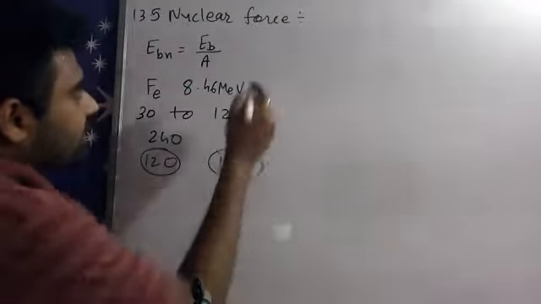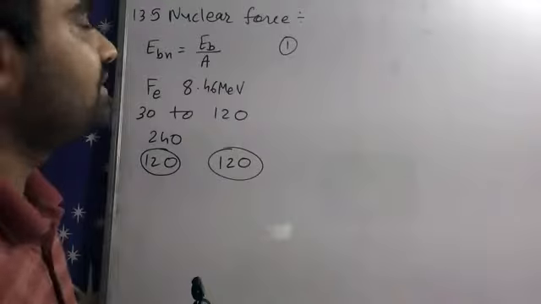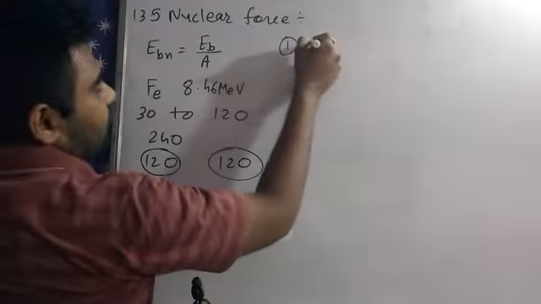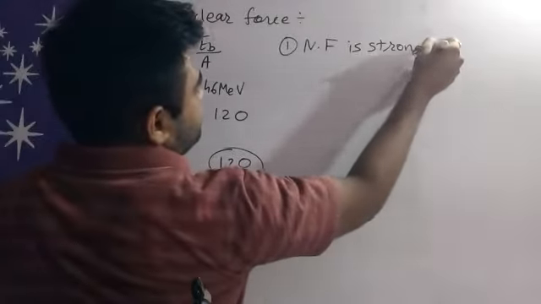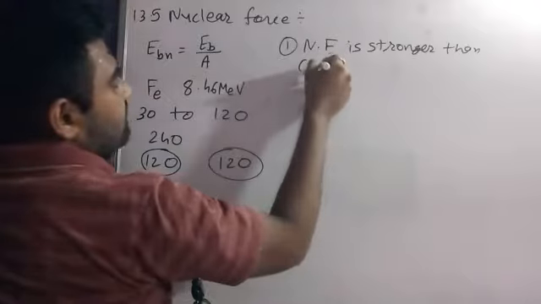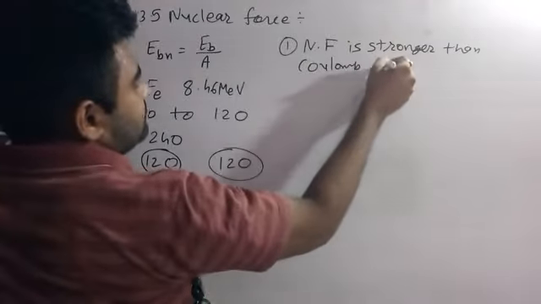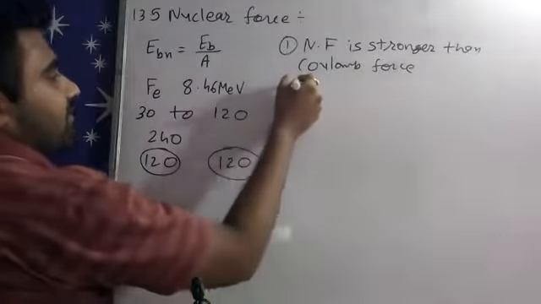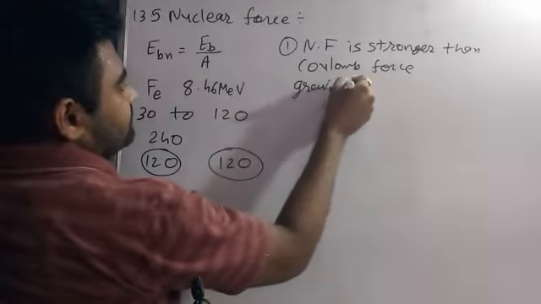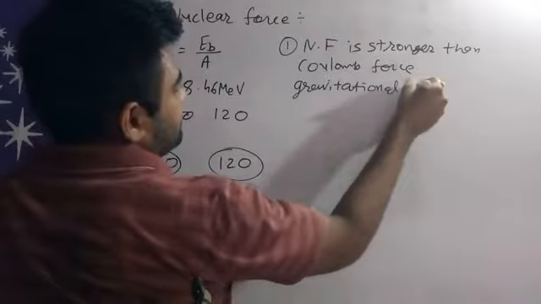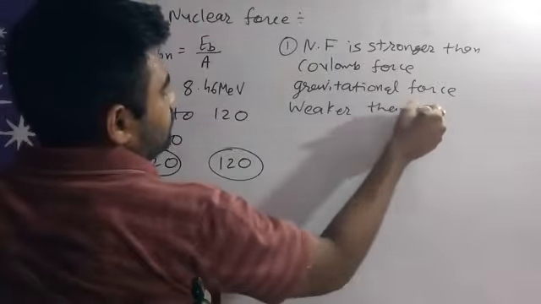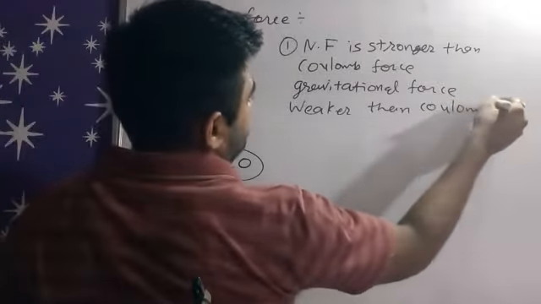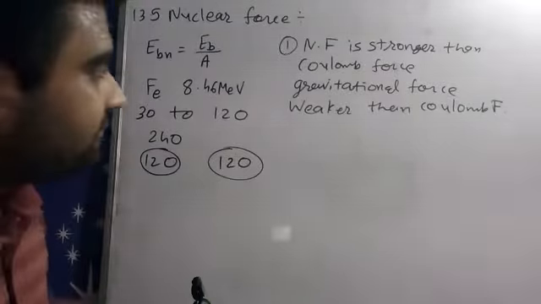Now, this nuclear force has different characteristics. The first characteristic: nuclear force is stronger than Coulomb force, and gravitational force is weaker than Coulomb force, right? So that is the first characteristic.